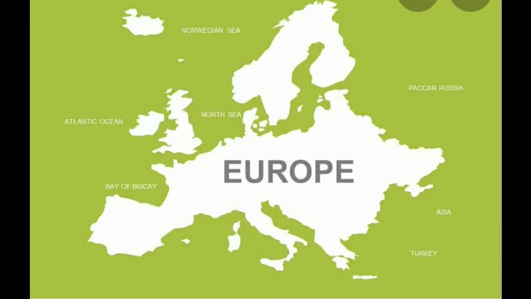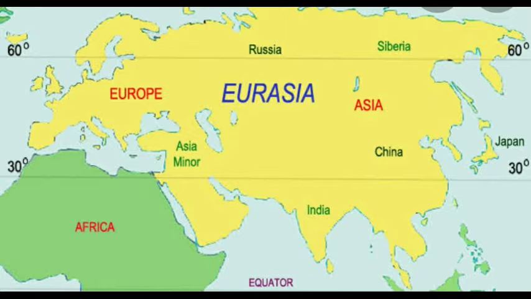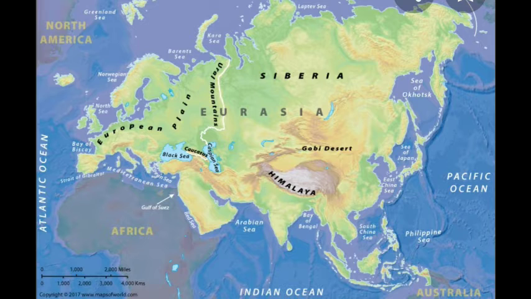Next, we are going to see Europe. In fact, Asia and Europe together belong to the same landmass. You can see in the picture also, children, they are together. They are not separated by a large water mass.